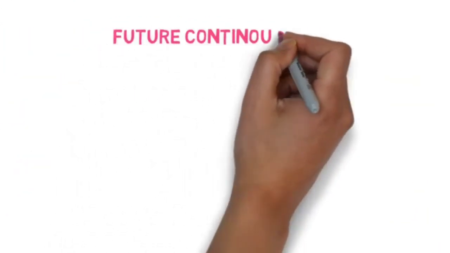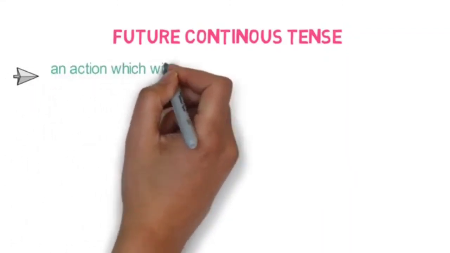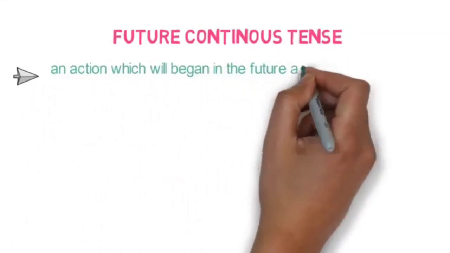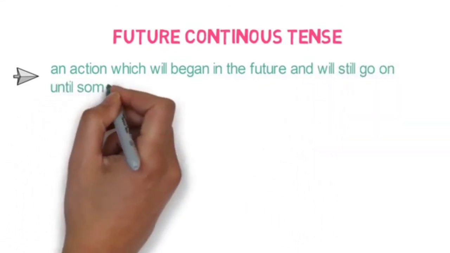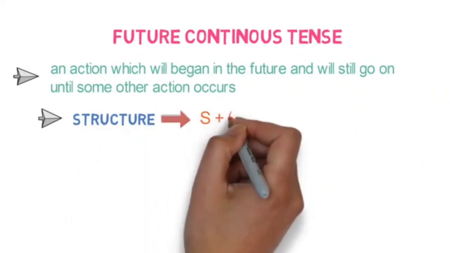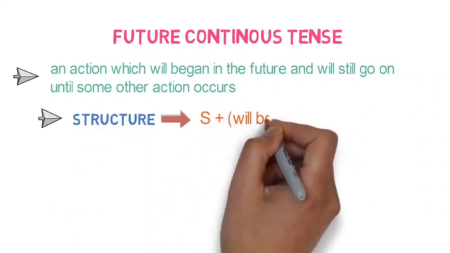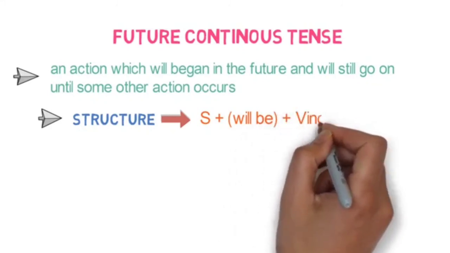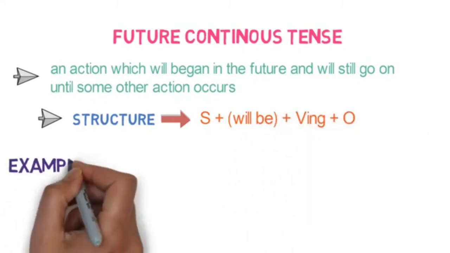Children, let's move on to the next tense, that is future continuous tense. In this tense, an action which will begin in the future will still go on until some other action occurs. Structure, that is the sentence pattern for future continuous tense: subject plus will be plus verb plus ing plus object.